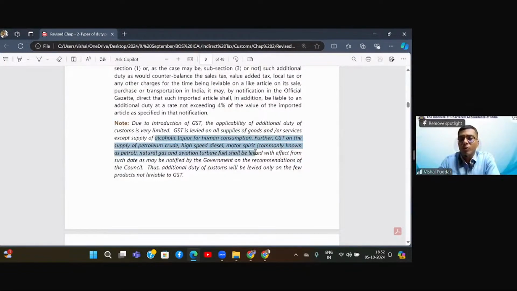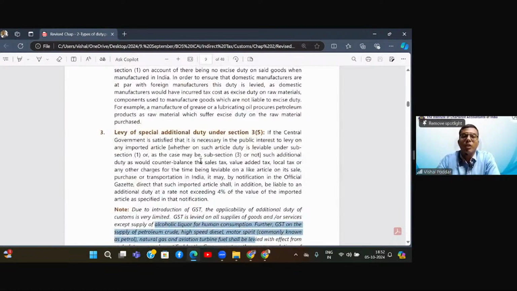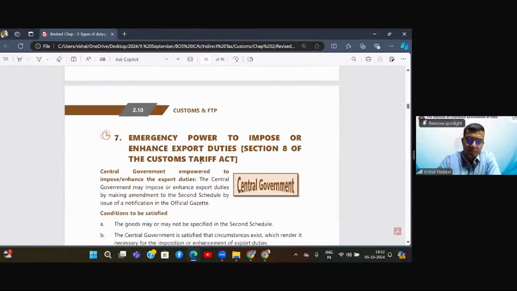So for all these goods where for the time being GST is not applicable, you will be adding at the time of import first the basic customs duty, then the customs cess, surcharge, etc. And after that, you will be adding additional custom duty, which is 3.1 or 3.3 as the case may be. And you will also be adding this particular duty, which is the special additional duty to counterbalance or to nullify the VAT and the local taxes portion.